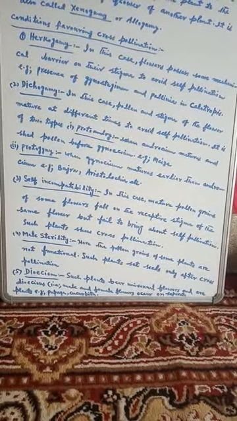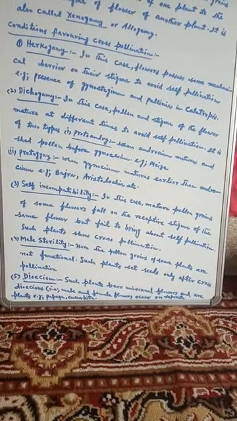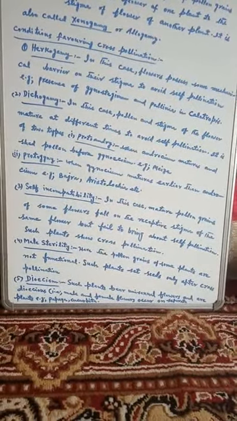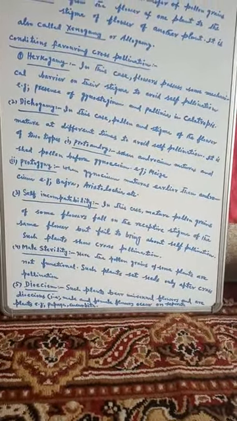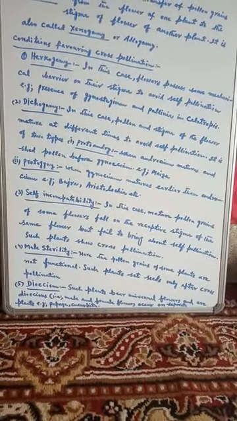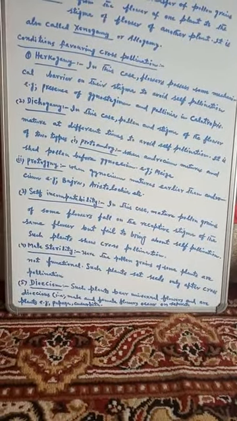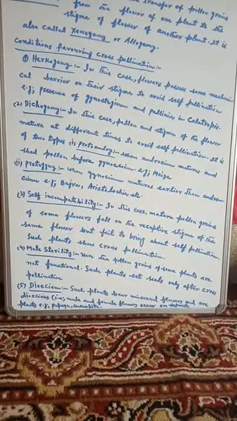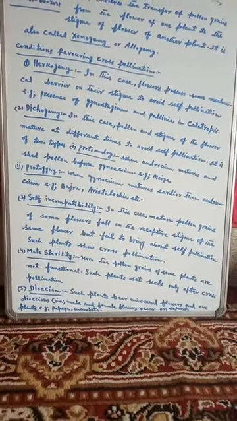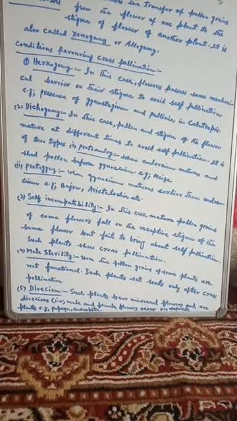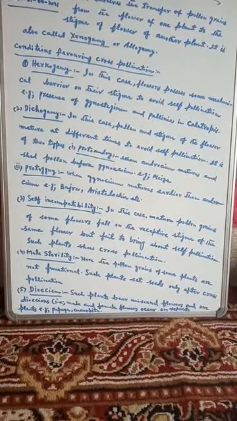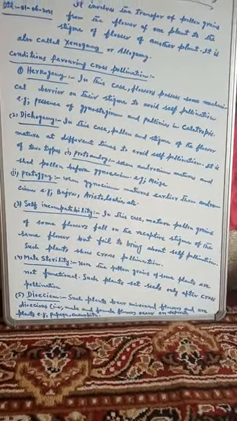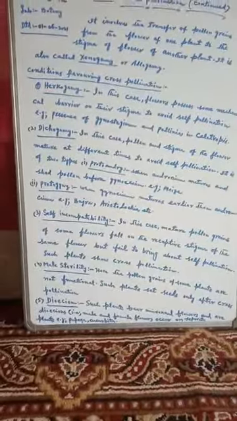In the heterostyly condition, flowers of some plants have different lengths of stamens and styles to avoid self-pollination. When the lengths of stamens and styles are different, they do not favor self-pollination, and in this way cross-pollination is favored.